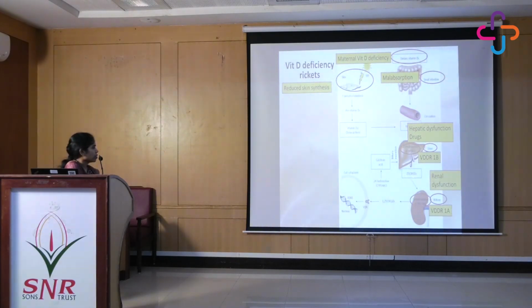1-alpha-hydroxylase deficiency, which is responsible for conversion of 25-hydroxycholecalciferol to 1,25-dihydroxycholecalciferol. This is VDDR type 1A. Resistance at the receptor, this is VDDR type 2A, and the problem with the hormone response element which interferes with the binding of the vitamin D to its receptor, this is VDDR type 2B.